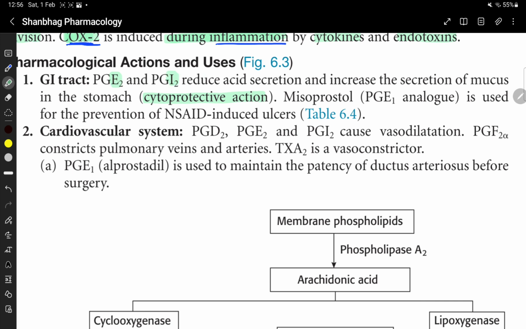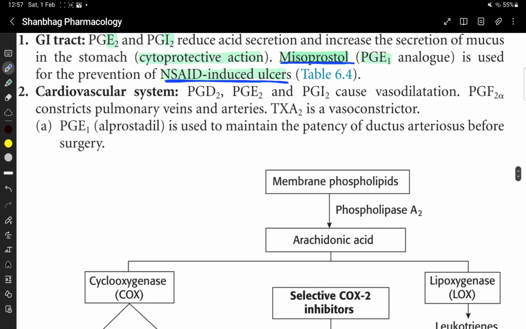The PGE1 analog misoprostol is used in the prevention of NSAID-induced ulcer.